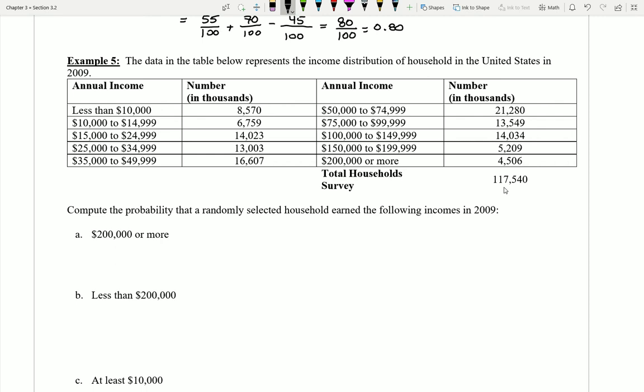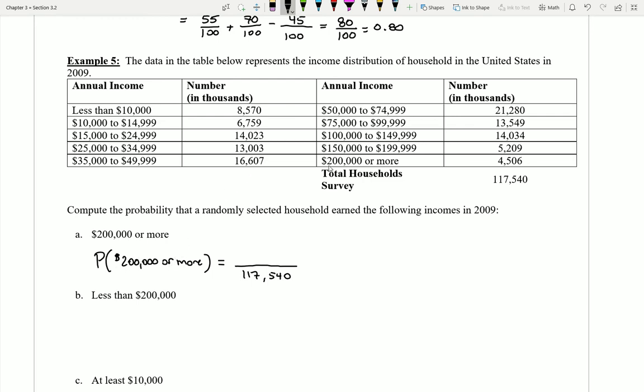If I assume that I'm going to grab a household at random here, I could ask some different questions, like, what's the probability that the household earns $200,000 or more? Well, let me just write that out. I want the probability of earning $200,000 or more. Well, this is super simple. If this is randomly selected, then I know everything has an equal chance of being picked. So I just need to know how many households actually made this much money.